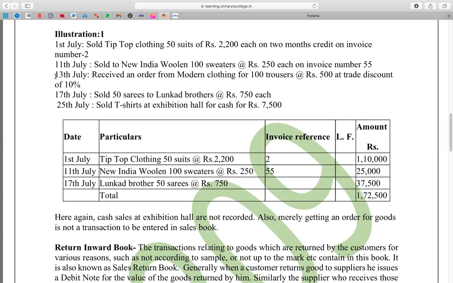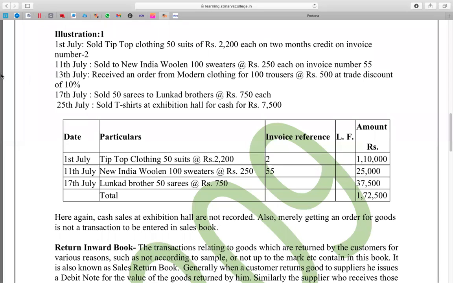If nothing is mentioned, only cash is mentioned, it's a cash transaction. If there is no name, it is a cash transaction. So name is there, therefore it is a credit transaction.